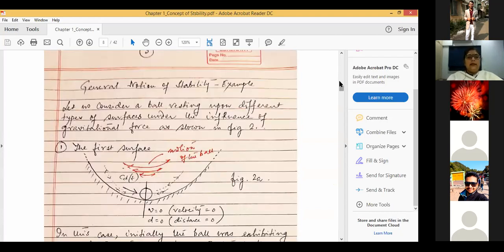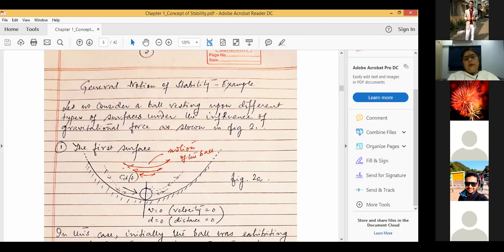let's discuss another example to understand the notion of stability. In this case, we'll consider a system which consists of different types of surfaces on which a ball will be resting. So this is one surface, this is one surface, and a ball is resting at this particular point. If the ball is placed at this particular point, and if there is no other input to this ball, if you don't disturb this ball from this position, then you see at this point the